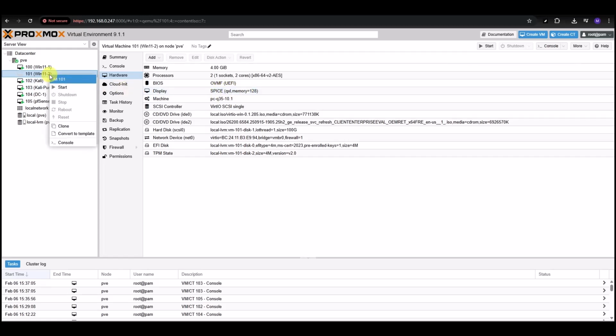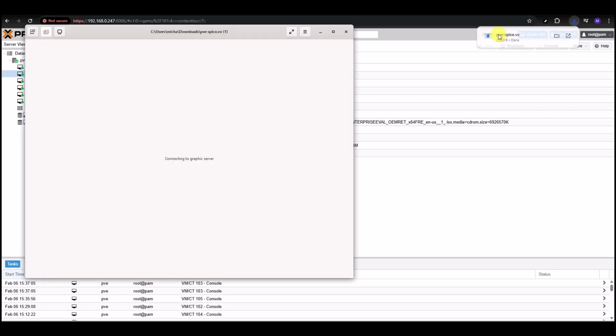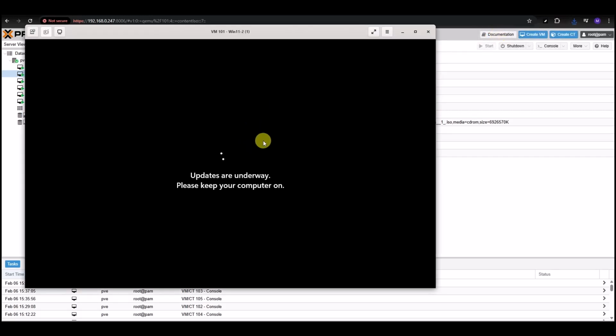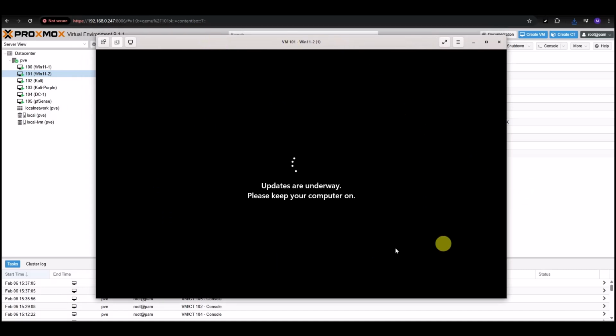So if we started it by right-clicking, selecting Start, then as soon as you see the arrow, go to Console, select Spice, and then double-click that little thing that just downloaded. And now you see we have the Spice terminal. So that concludes this. Do this for your Windows machines as well as your Linux machines.